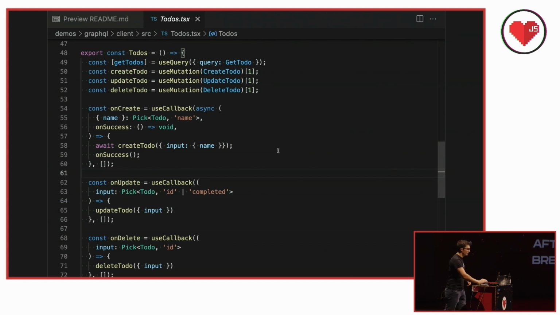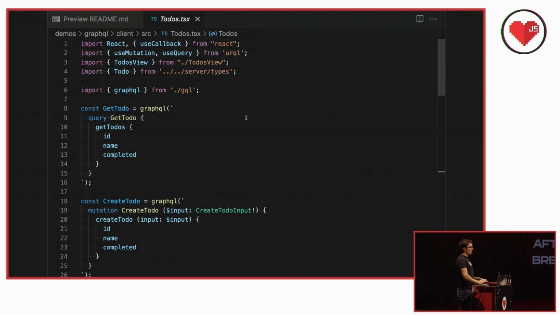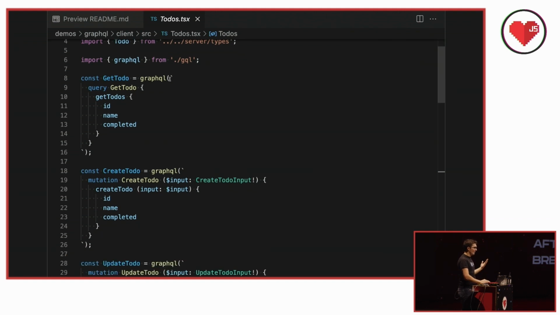And then, yeah, let's look at the front end. So here's the front end. Did I click the right thing? GraphQL client? Oh, I just scrolled down. OK. So here's the front end. It starts off with the GraphQL queries. This uses the GraphQL syntax. So I have an editor integration that puts that syntax in a nice way on the screen so it doesn't just look like a string.